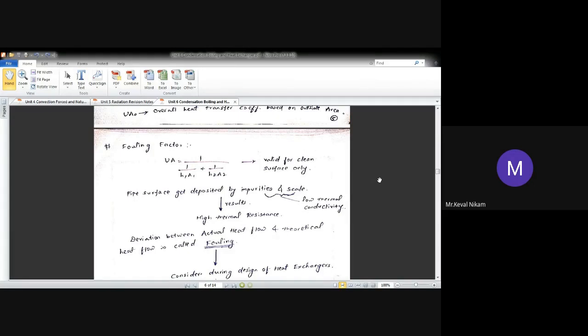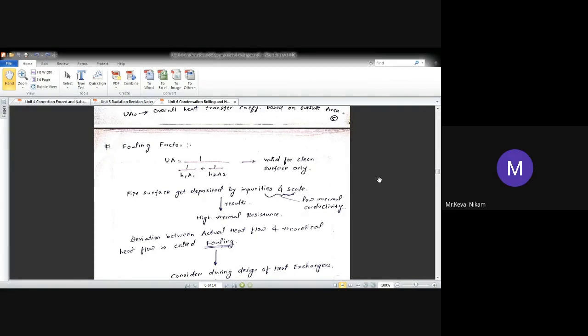This heat exchanger is periodically cleaned, just like your water cooler. Okay, they mention last clean. Last time when you visit any workshop, you will see there is a job card over which they mention the last date of cleaning of the heat exchanger is this. Next date will be this. Why? Because we need to periodically clean it. Otherwise, after getting deposited, these impurities will hinder the heat transfer process.